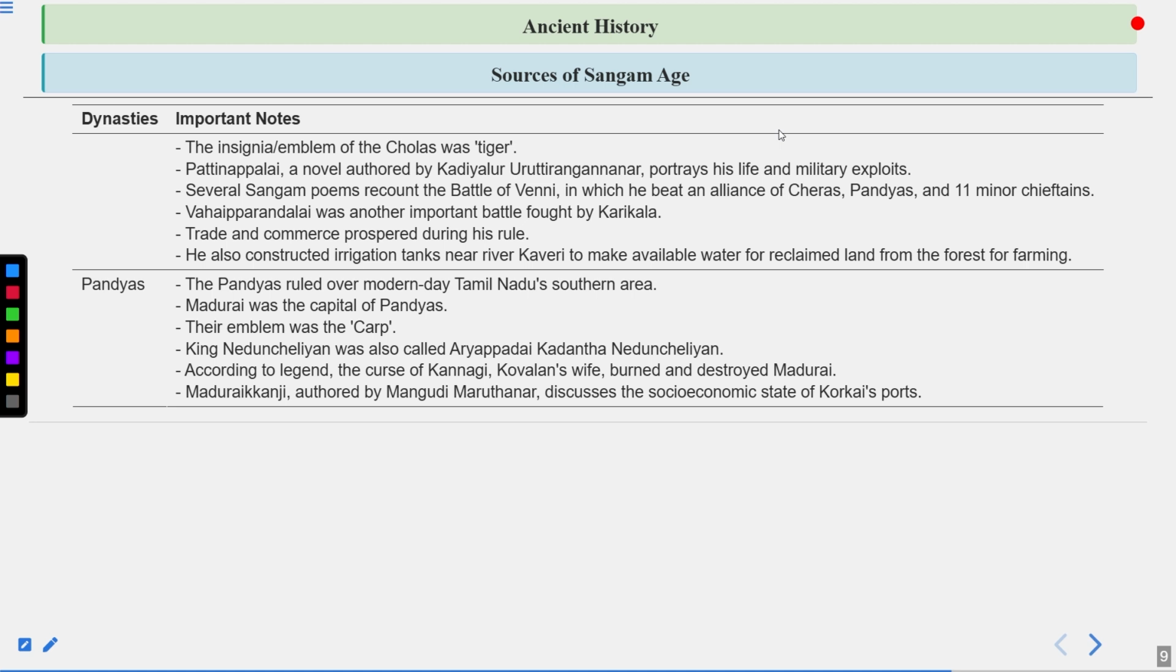Then came the Pandyas. The Pandyas ruled over the southern area of modern-day Tamil Nadu. Madurai was the capital of the Pandyas. Their emblem was the carp. King Nedunchezhiyan was also called Aryappadai Kadantha Nedunchezhiyan. According to legend, the curse of Kannagi, Kovalan's wife, burned and destroyed Madurai. Maduraikanchi, authored by Mangudi Maruthanar, discusses the socio-economic state of Korkai's port.